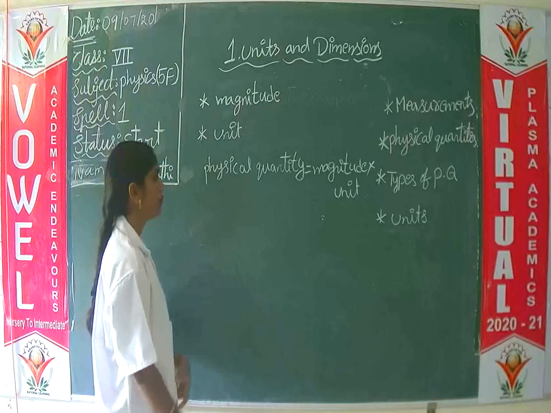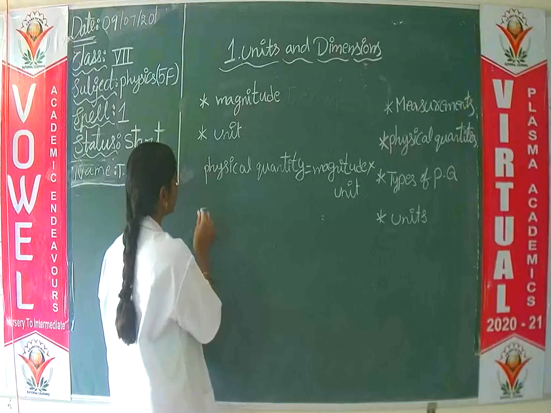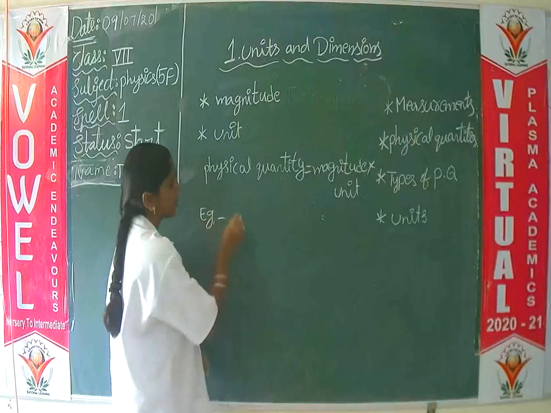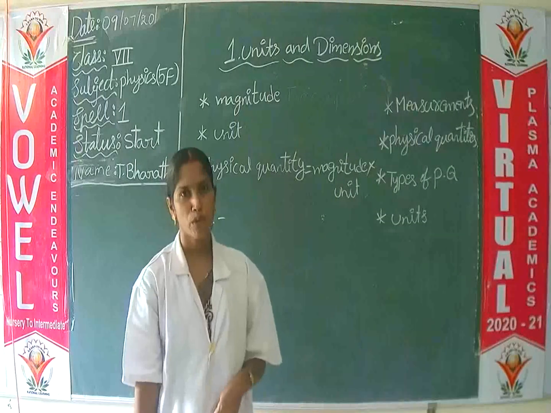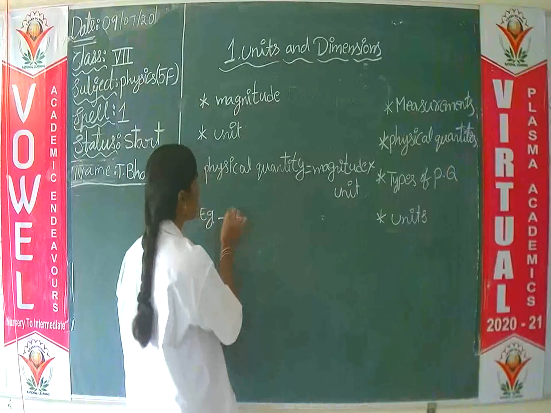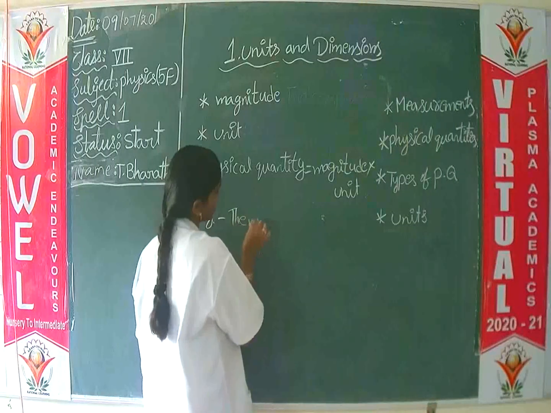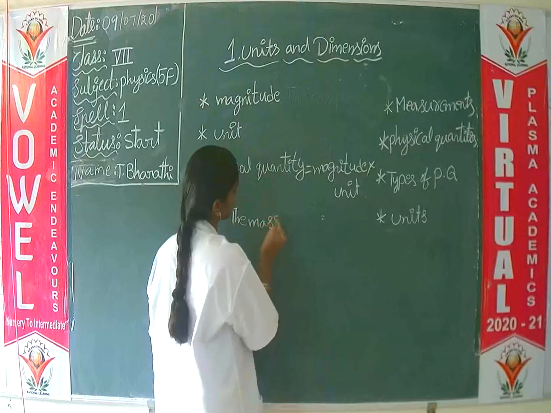For example, the mass of your body is 30 kg.